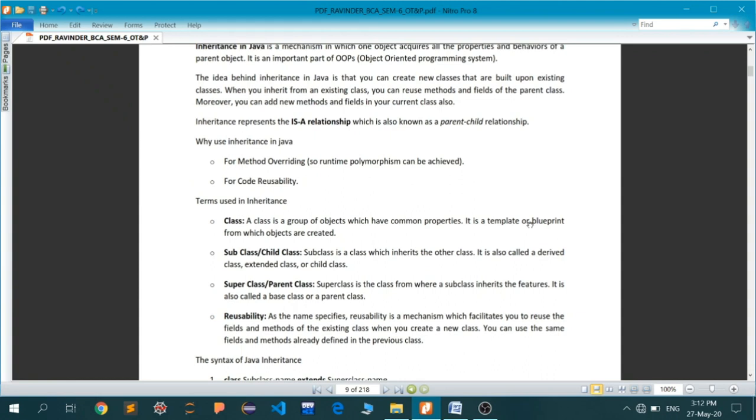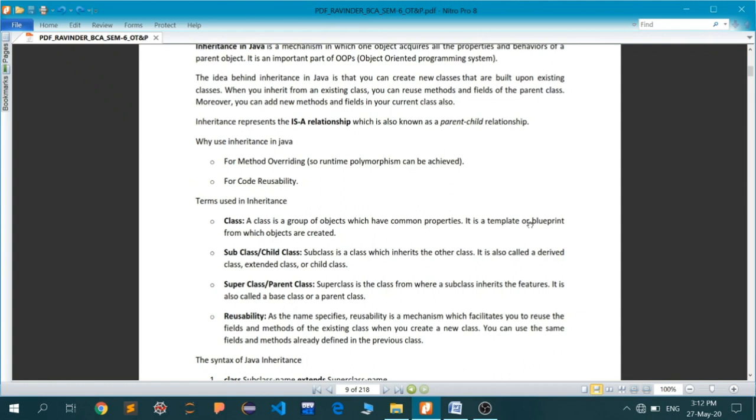So you can ask the question: Hyundai Verna is a car, Honda City is a car. So you have to ask what it actually is in reality. What is a Hyundai City? It is a car. So this is how you build a relationship between parent and child.